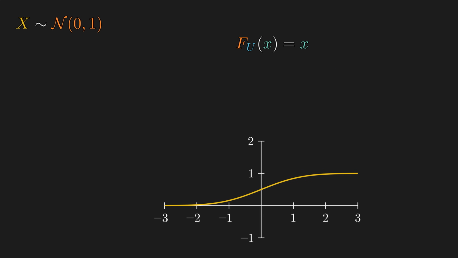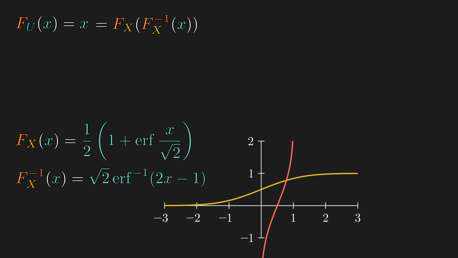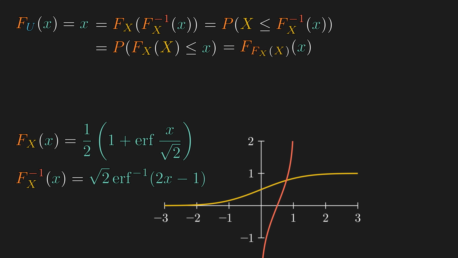The CDF of x is a 1-to-1 increasing function, which can be written in closed form in terms of the error function if you're curious. So it is invertible, and the inverse function has the domain 0 to 1. Since the CDF of u is the identity function, it is the composition of any invertible function and its inverse. And this by definition is the probability that the random variable x is less than or equal to the F_x inverse of little x. Which is the same as the probability that F_x of big X is less than or equal to little x. And this by definition is the CDF of F_x of x. So u and F_x of x must have the same distribution.